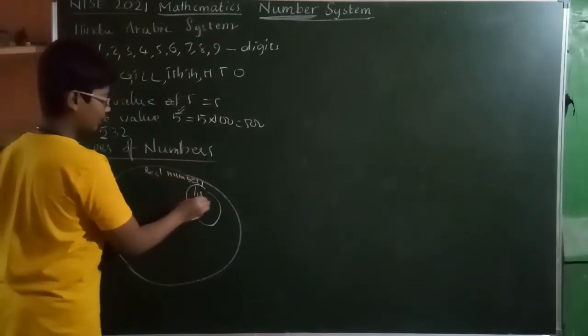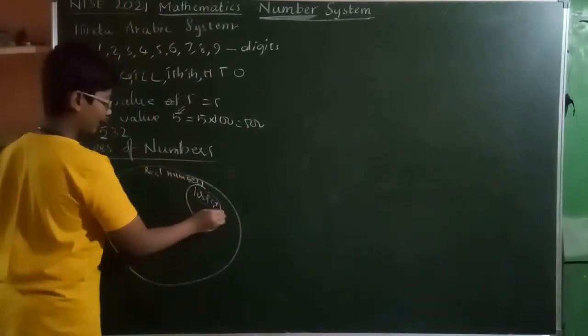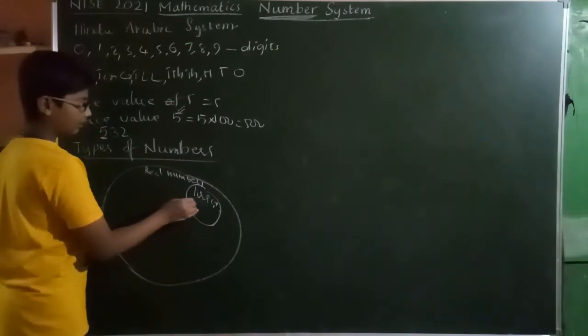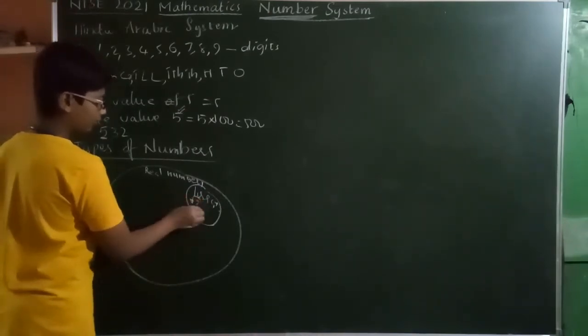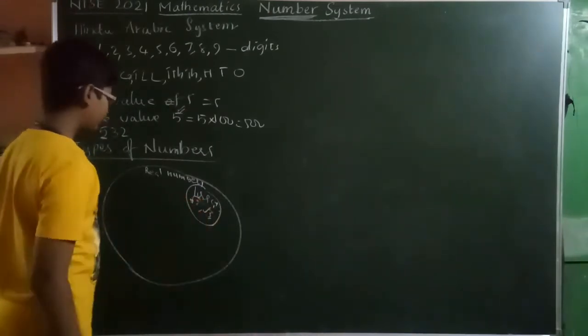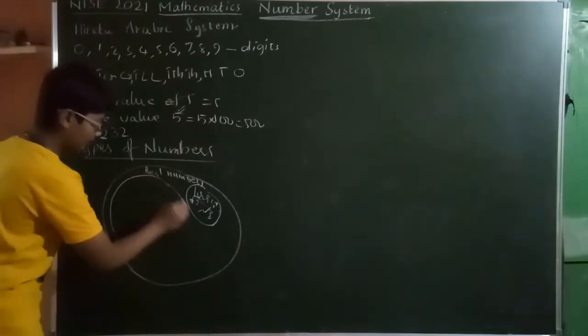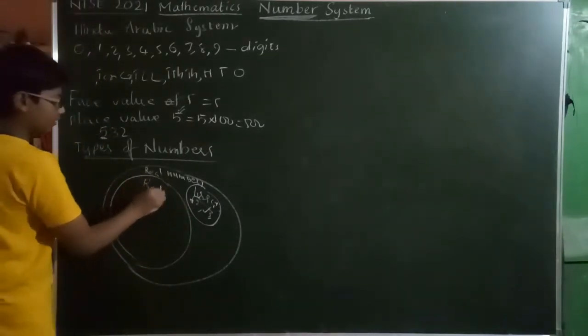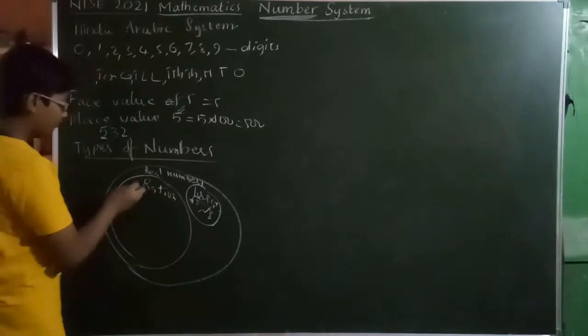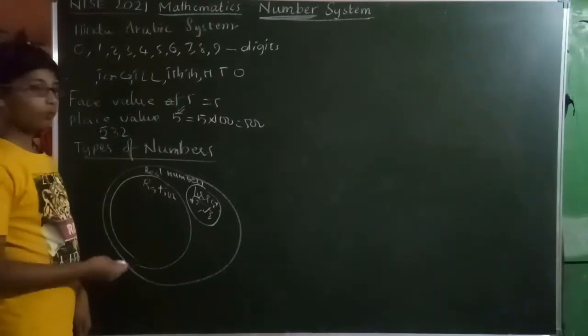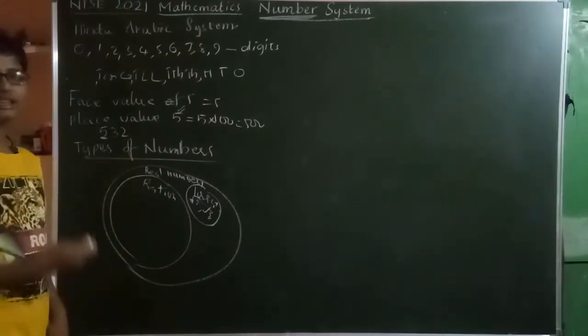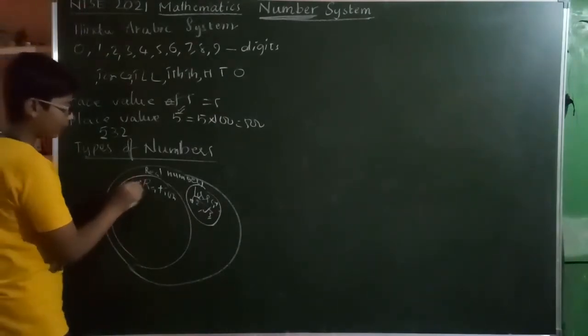This is irrational numbers, they are root 2, root 3, etc. Another one is rational numbers, which are in the form of p by q, where p and q are integers and q is not equal to 0. P by q form numbers.